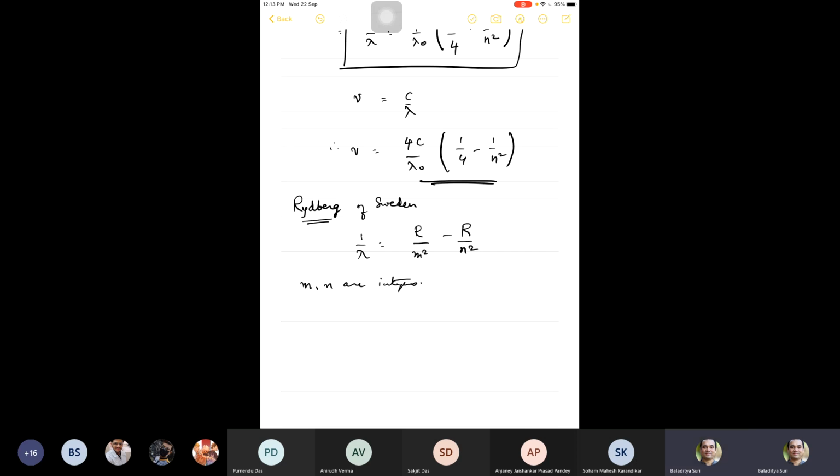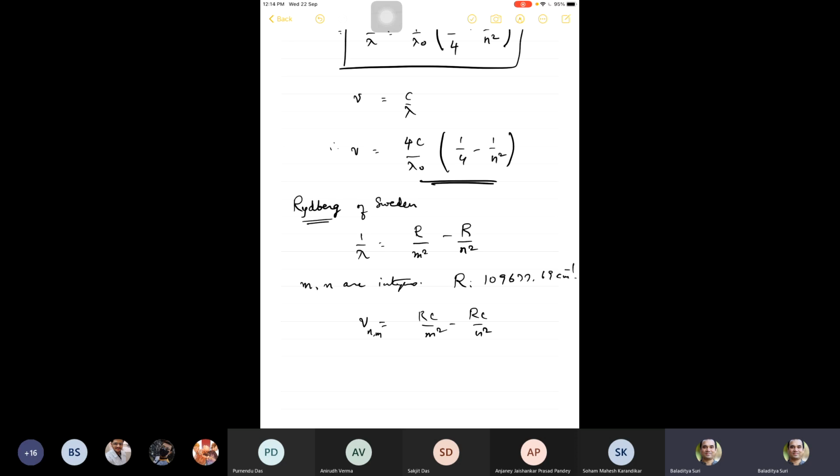This was a very major discovery, and this constant R, he also indulged in a lot of mathematical jugglery and fitting, and he came up with this particular constant R, which came to be known as Rydberg's constant. Again in terms of frequencies, these would become nu is Rc by m squared minus Rc by n squared, and you can label this frequency using two numbers n and m.